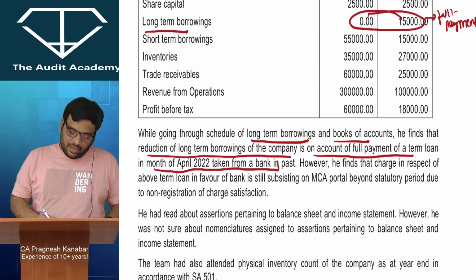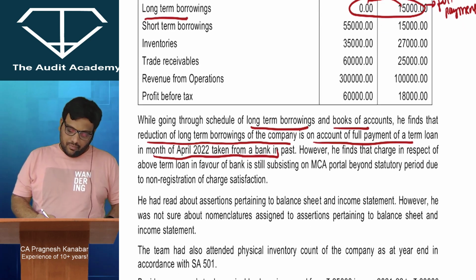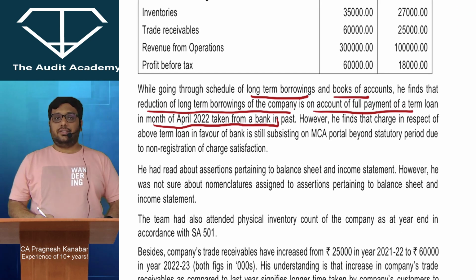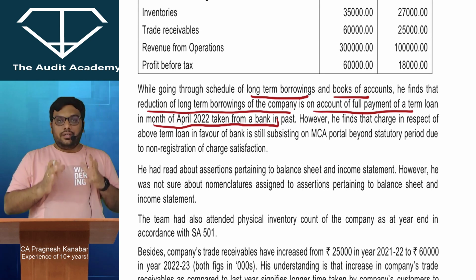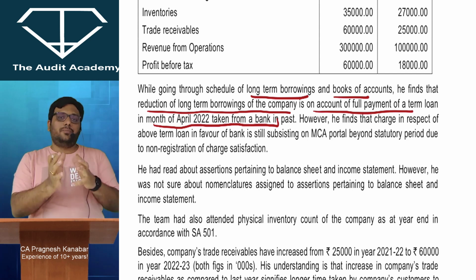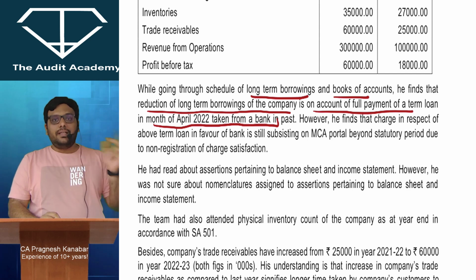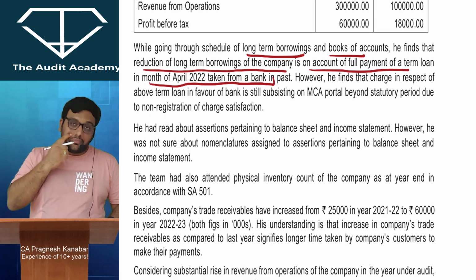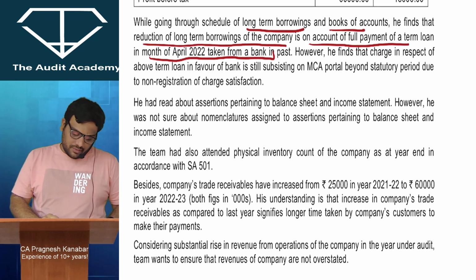However, he finds that charge in respect of above term loan in favor of bank is still subsisting on MCA portal beyond statutory period due to non-registration of charge satisfaction. So basically, when a company is going to get some loan, it needs to register the charge, that these properties, rights have been given to this particular bank. And when you repay the loan, you have to get the charge deregistered, that okay boss, the satisfaction has been done. Even that needs to be registered. But we see that the charge is still created and the documents have not been cleared even though the loan has been paid.